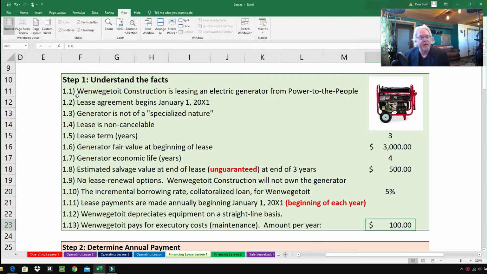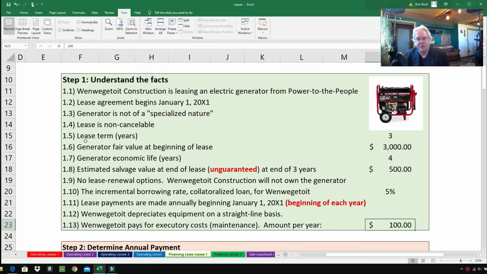Step number 1. 1.1, when we get to a construction, is leasing an electric generator from Power to the People. 1.2, the lease agreement begins January 1st, 2001, and 1.3, the generator is not of a specialized nature. What does that mean? Well, it means that this is just a regular generator that was not specially built for when we get to a construction. Any construction company or any person can use this generator just fine. 1.4, the lease is non-cancelable. So when we get to construction, can't just up and quit this lease and turn the generator back in.